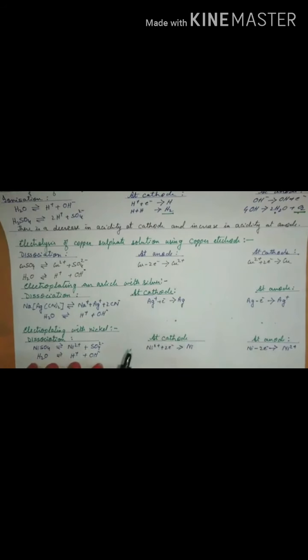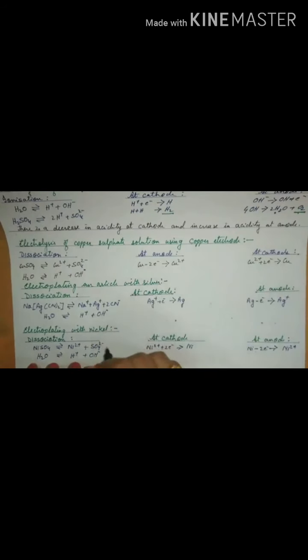Now we come to the applications of electrolysis. There are three actually: electroplating of metal, electrorefining of metal, and extraction of metal. Electrorefining and extraction, I have not written down here because you all know that we discussed just now that metal will be discharged at the cathode. So definitely you will get the pure metal at the cathode.